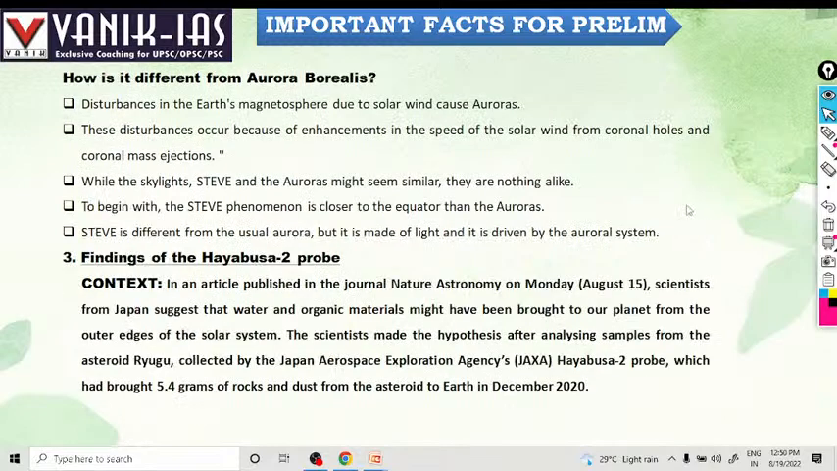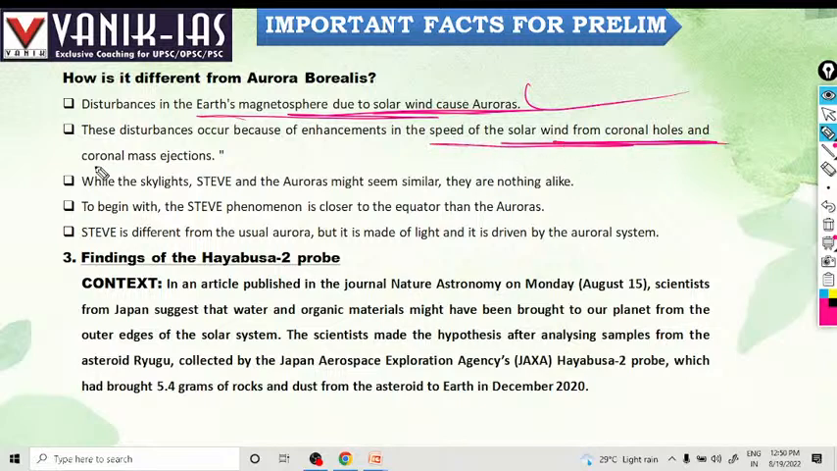How is it different from aurora borealis? Disturbances in Earth's magnetosphere due to solar wind cause what are called auroras. The disturbances occur because of enhancement in the speed of the solar wind, from coronal holes to coronal mass ejections. That causes aurora borealis. While the sky light of steep and the aurora might seem similar, they are not alike.